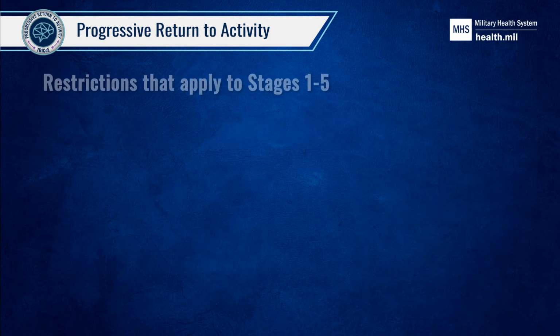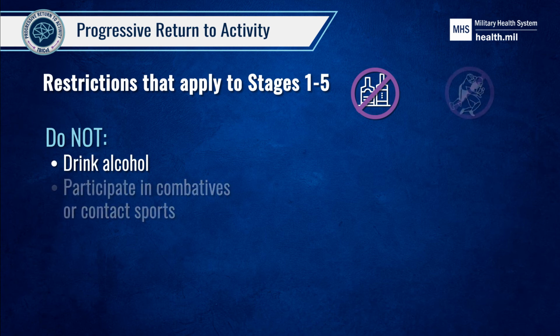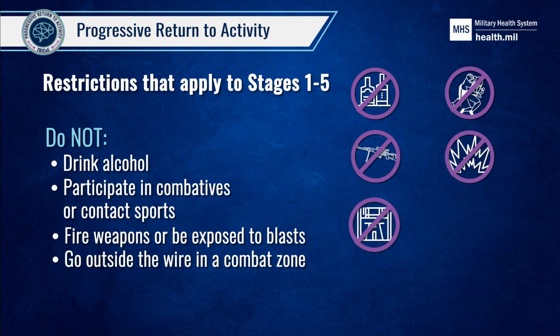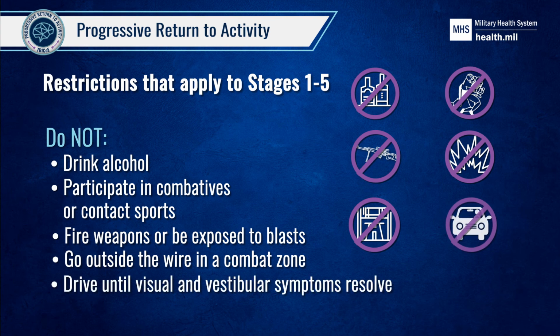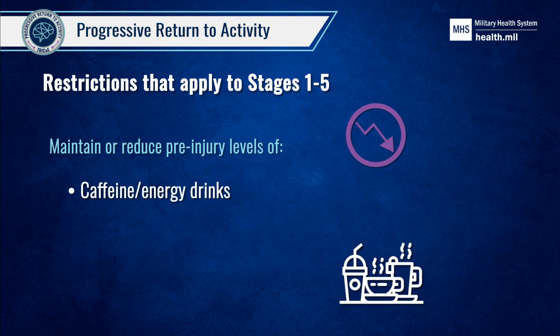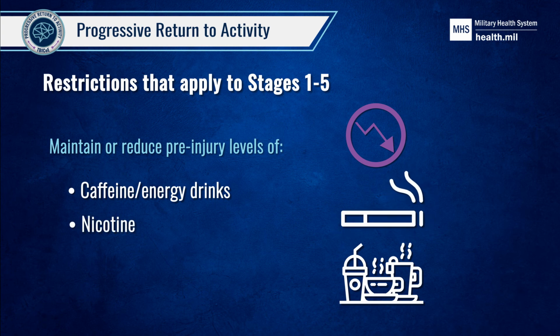There are some restrictions that apply to stages 1 through 5 of the Progressive Return to Activity Clinical Recommendation. Service members should not drink alcohol, participate in contact sports or combatives, use firearms, be exposed to blasts, or go outside the wire in a combat zone. Service members should not drive until their visual or vestibular symptoms have resolved, and they should maintain or try to reduce their pre-injury consumption of caffeine, energy drinks, and nicotine.